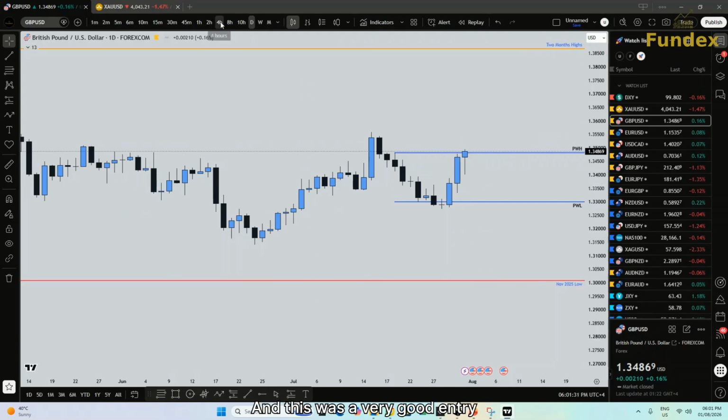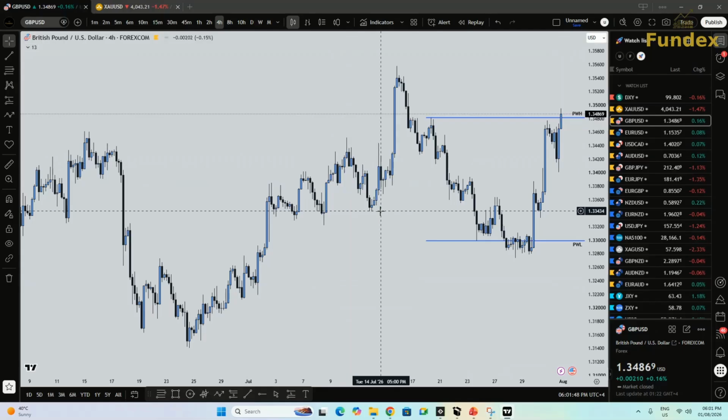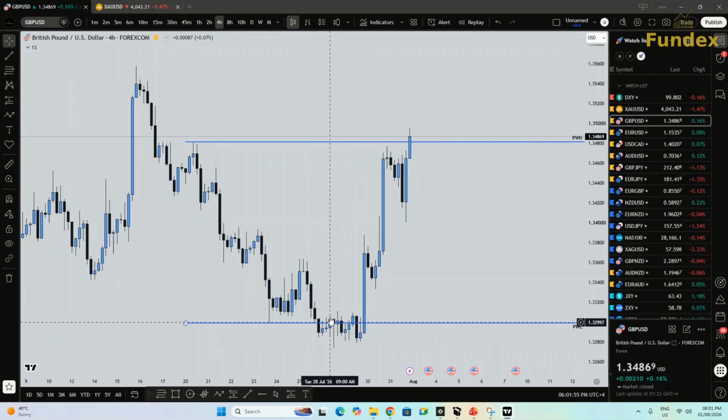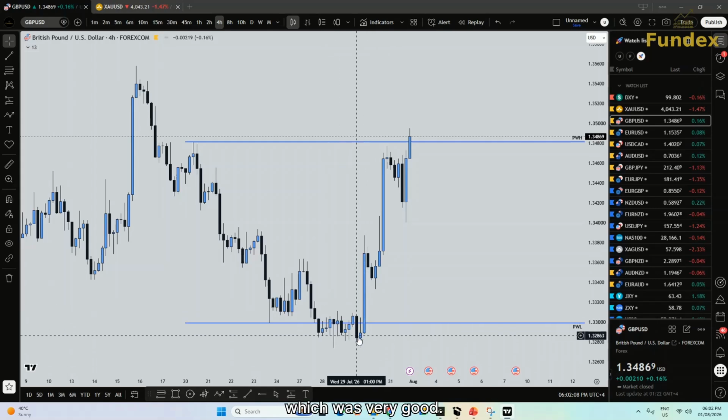It was a very good entry because this is the fair value level as the market was trending higher. The price came to this phase 2 before moving higher. In the 4-hour chart, you can see this is on Wednesday, the market tried to push below this wick, but it couldn't. So it took us about a day for this push, which was very good.